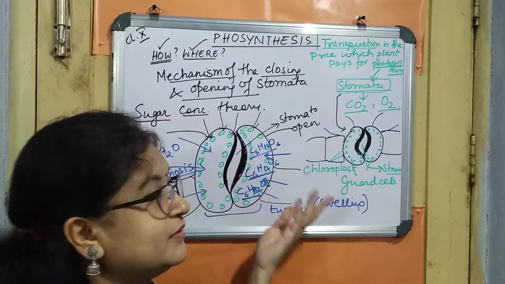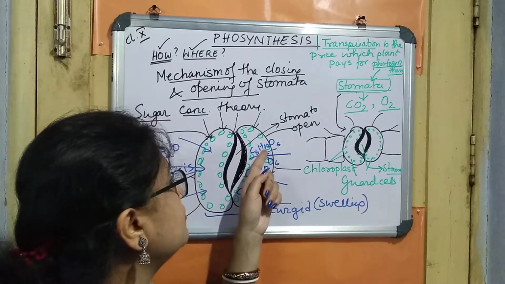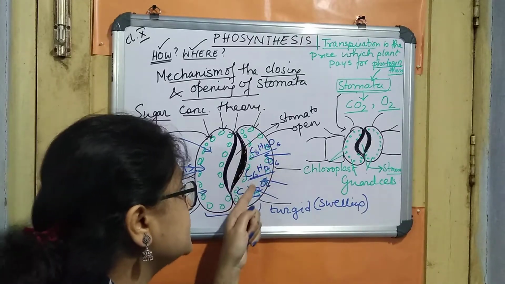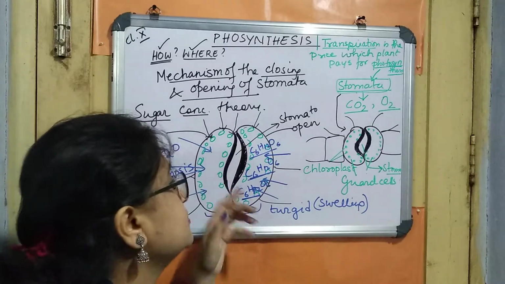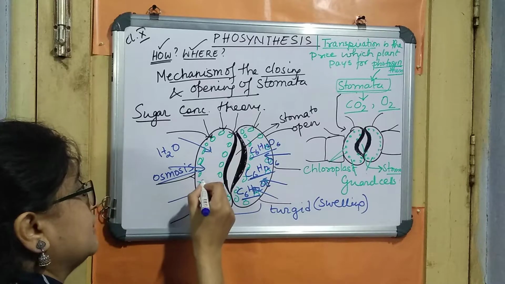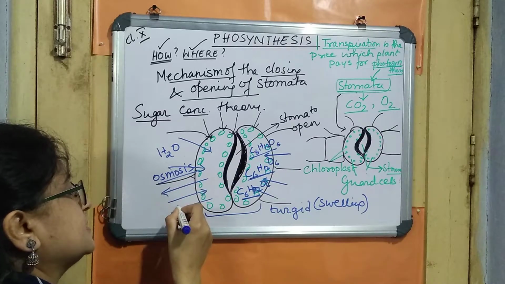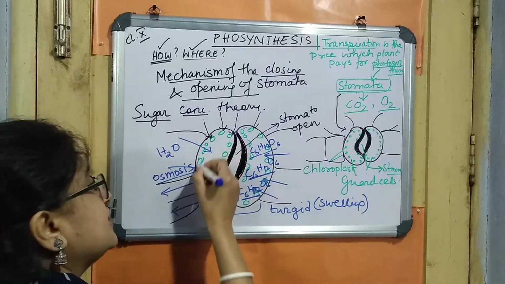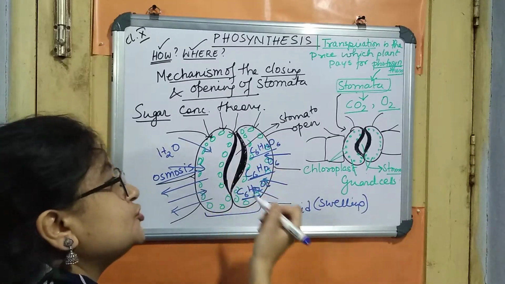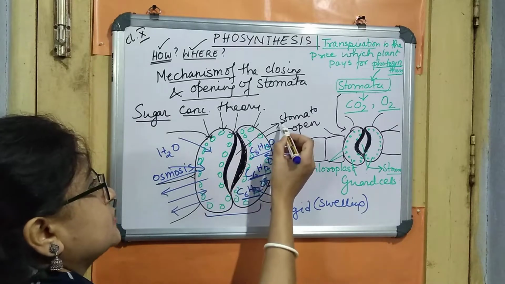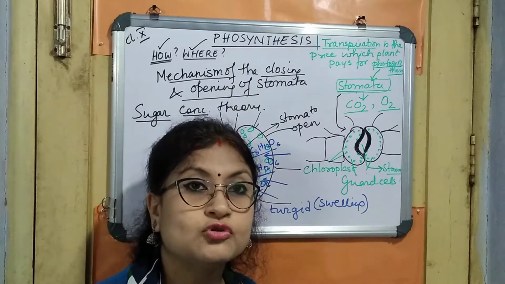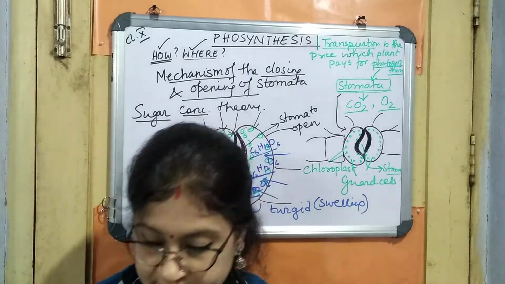Just the opposite thing will happen during the night time. At night the sugar molecules will not be produced so much, and because of that the tonicity of this particular part will be less. So during the night time, the water molecules will not remain in the guard cell. The water molecules will now move out to the adjacent cells, right? And then it will become flaccid, and that will make the guard cells shrink. Because of that shrinking, the stomatal pore will close. So this is actually explaining the sugar concentration theory.